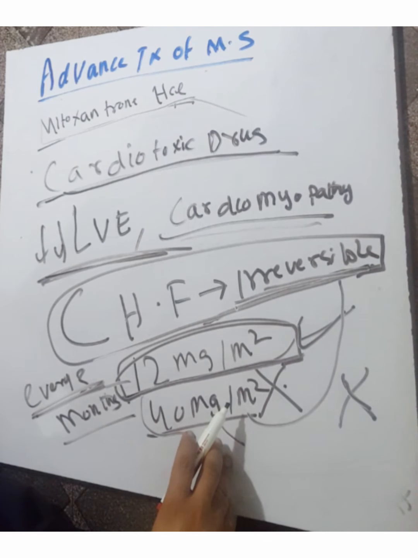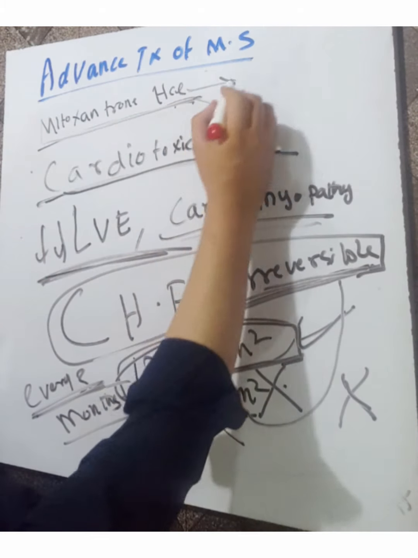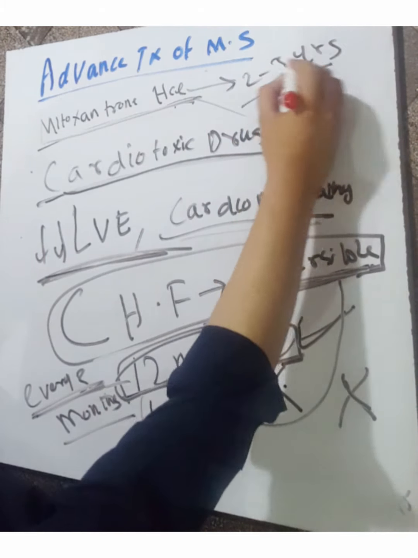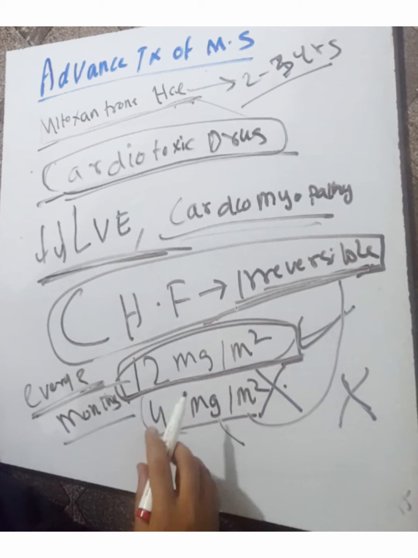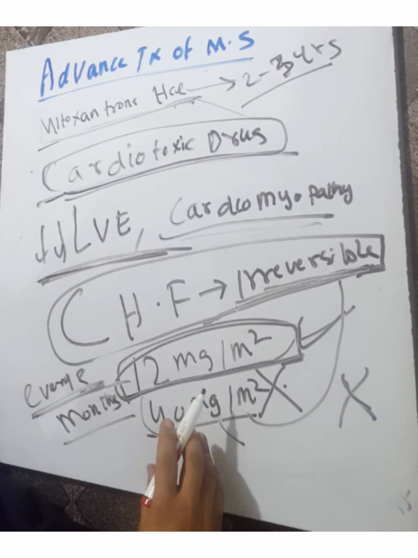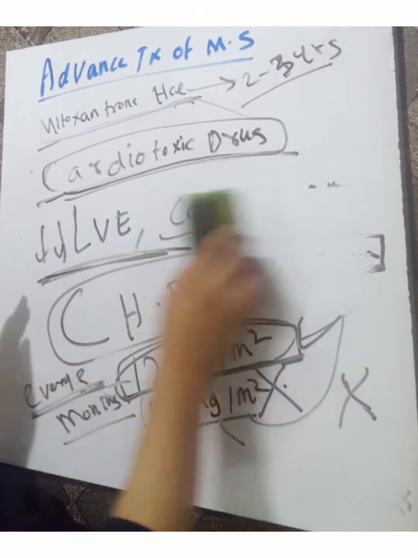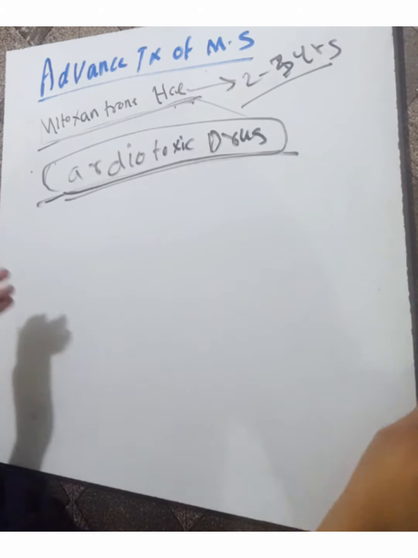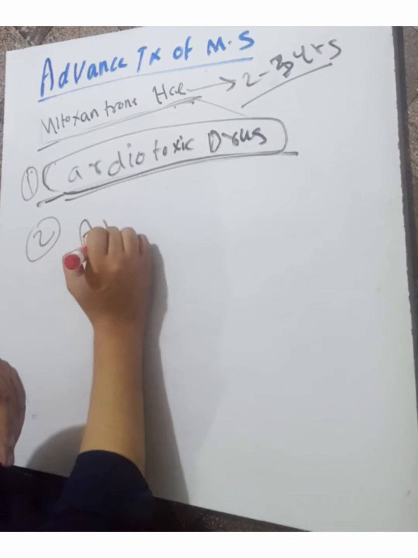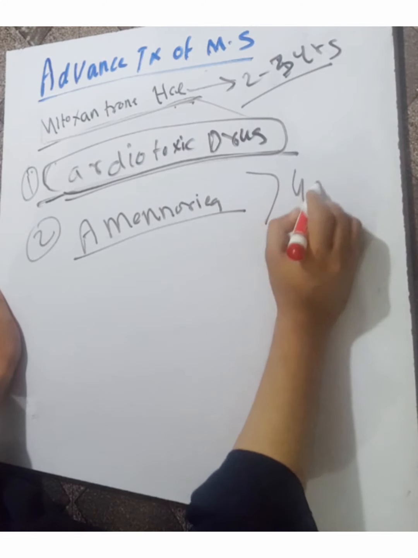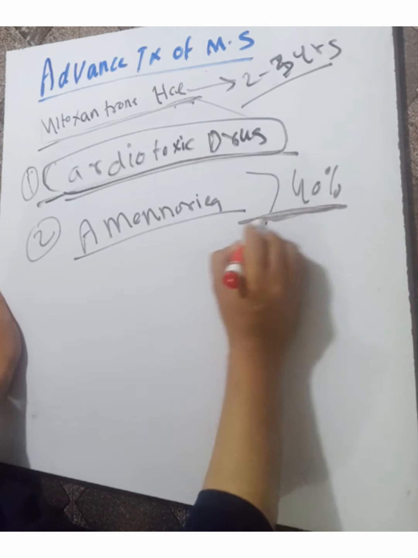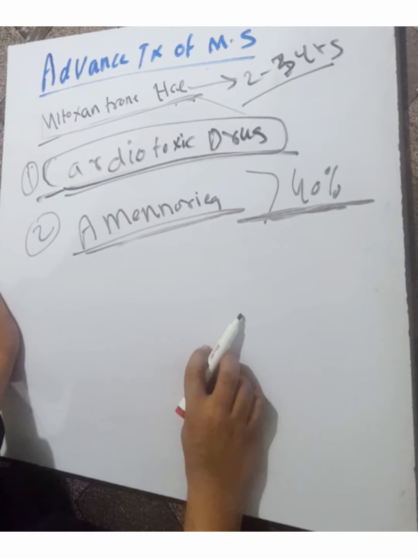The maximum duration of therapy of mitoxantrone hydrochloride is only 2 to 3 years, not prolonged treatment, because of the cardiotoxic effect of this drug. And greater than 40% of women will experience amenorrhea after the use of this drug. The first side effect is cardiotoxicity, the second is amenorrhea.